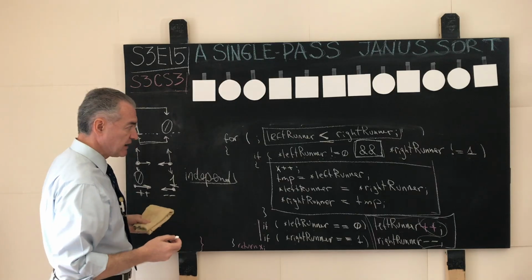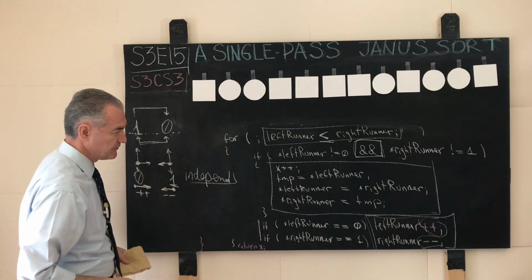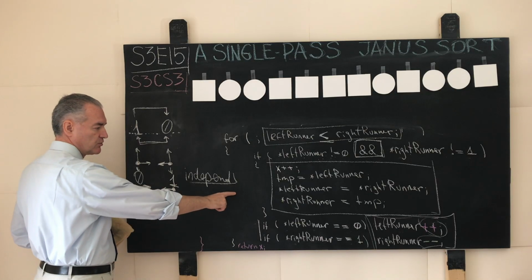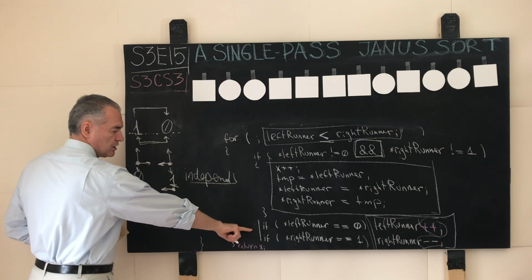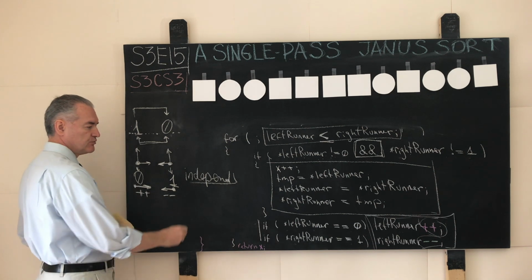So let us play out our algorithm that I did not erase and I left it here, and when we do so we will notice that our left and right runners move which way?